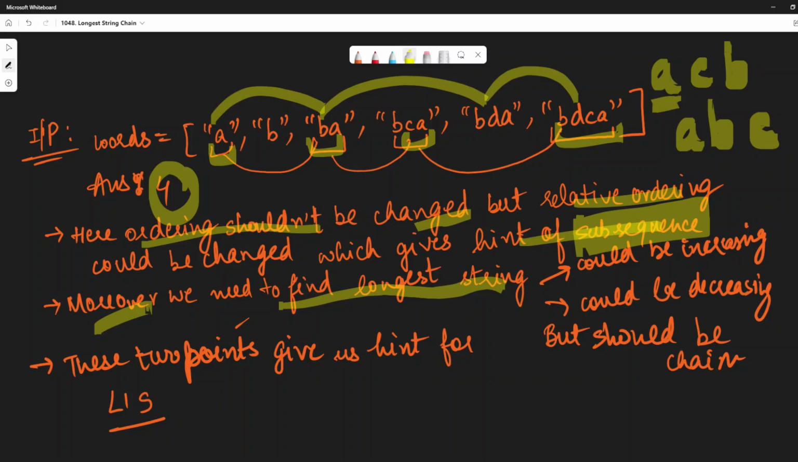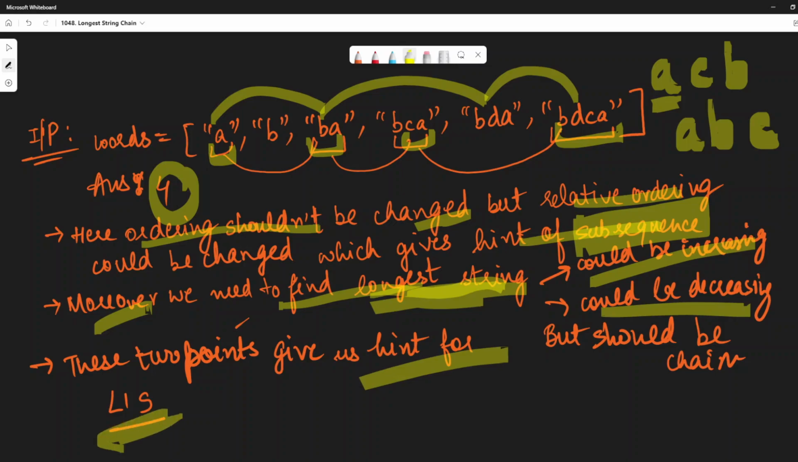So in that sense, what I'm saying here is that we need to find the longest string, right? It could be increasing or it could be decreasing. That is also not our concern. Our only concern is that we are required to find the longest string. So both of these points give us a hint for LIS. That is the thing here.